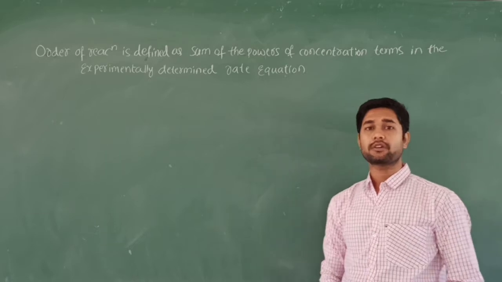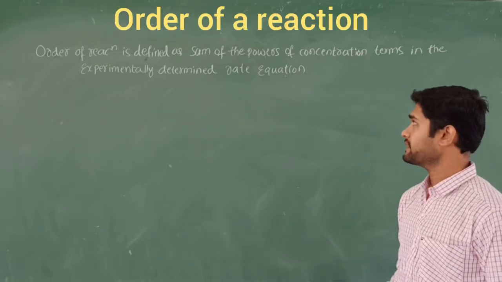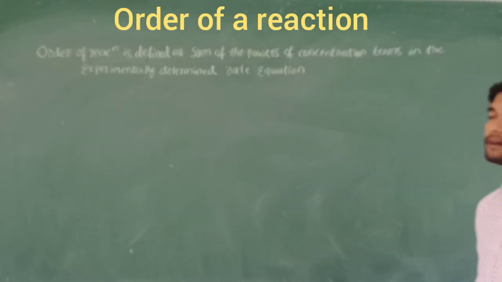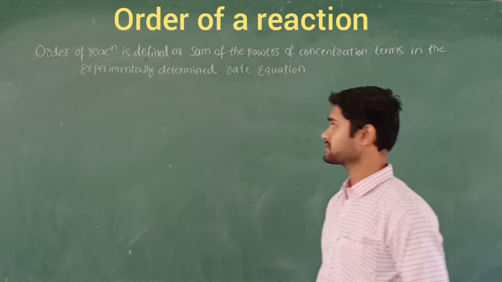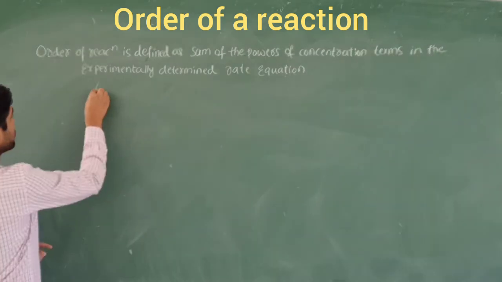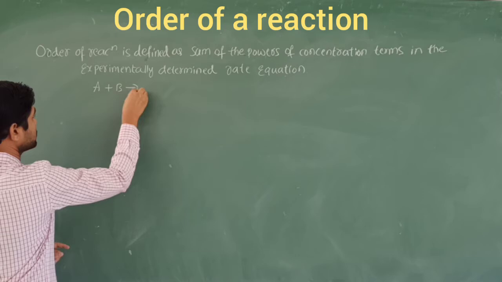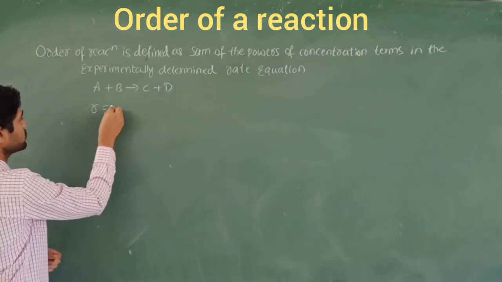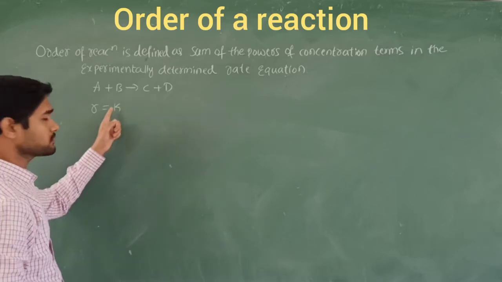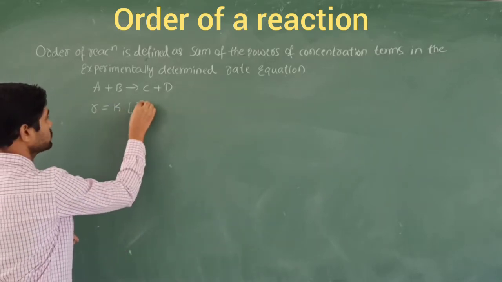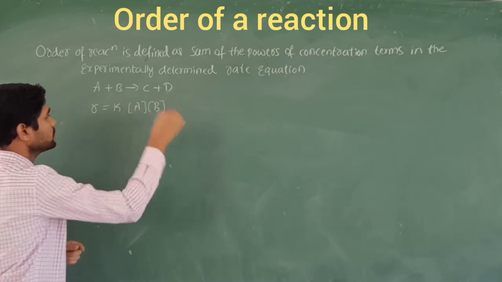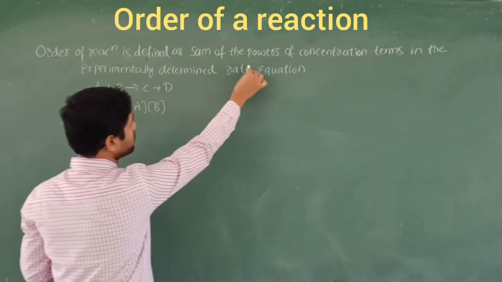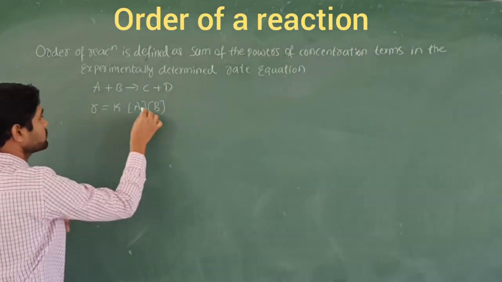Let's discuss the order of the reaction. It can be defined as the sum of the powers of the concentration terms in the experimentally determined rate equation. To understand this, let's take a simple reaction, reactant A plus B, that gives rise to C plus D. The rate of the reaction here is R is equal to K, where K means rate constant, times the product of the concentrations of the two reactants. According to the definition, it is the sum of the powers of the concentration terms.